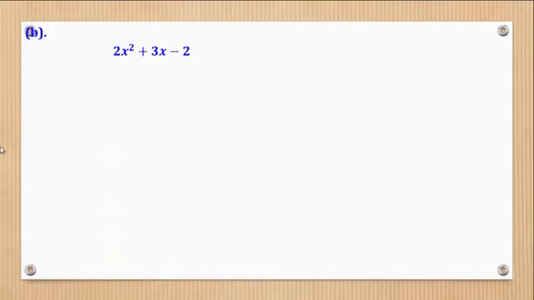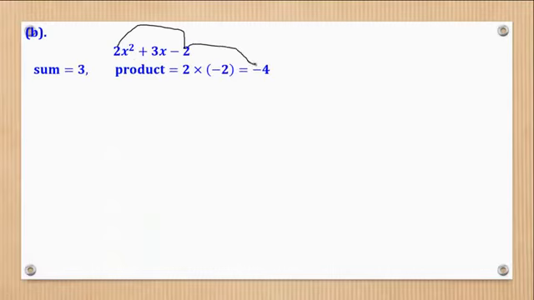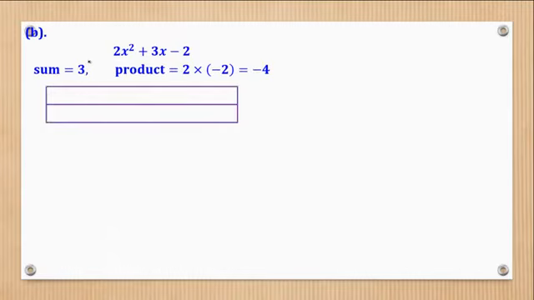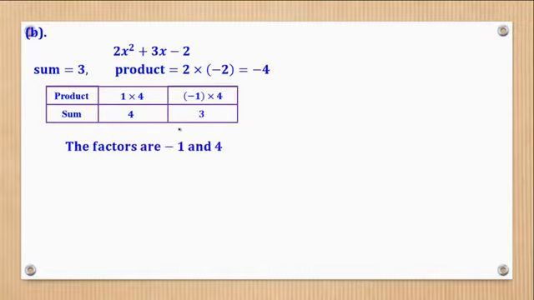So now I shall go to part B. Part B, you're given that expression. So the first thing to do is to look for factors of this times this. Factors of negative 4, whose sum is equal to 3. So you come and also look at them. 1 times 4, the sum is 4. What if it was negative 1 times 4, the sum would be 3. So these will be the factors. So the factors are negative 1 and 4.